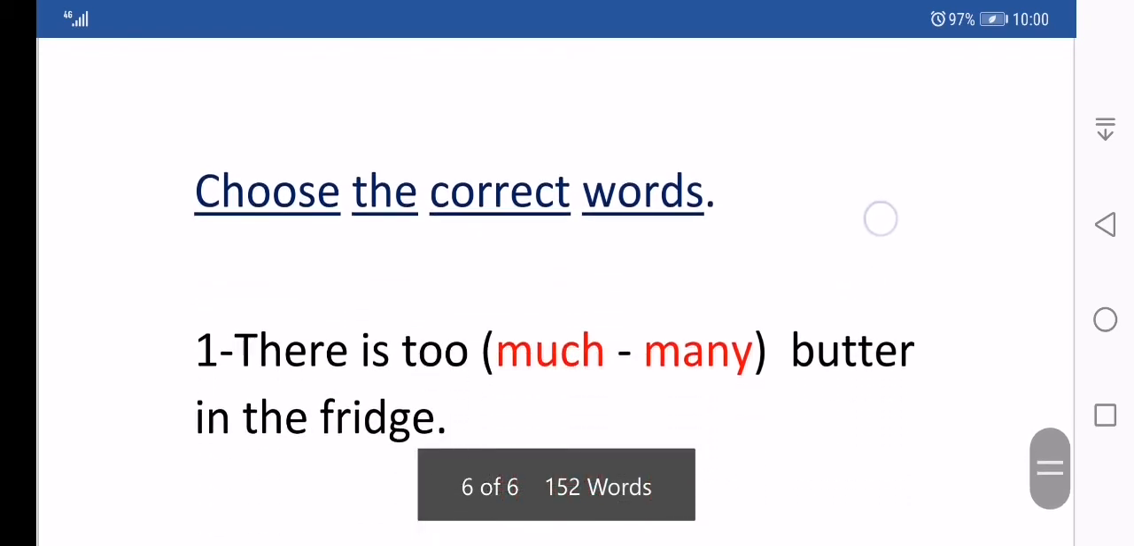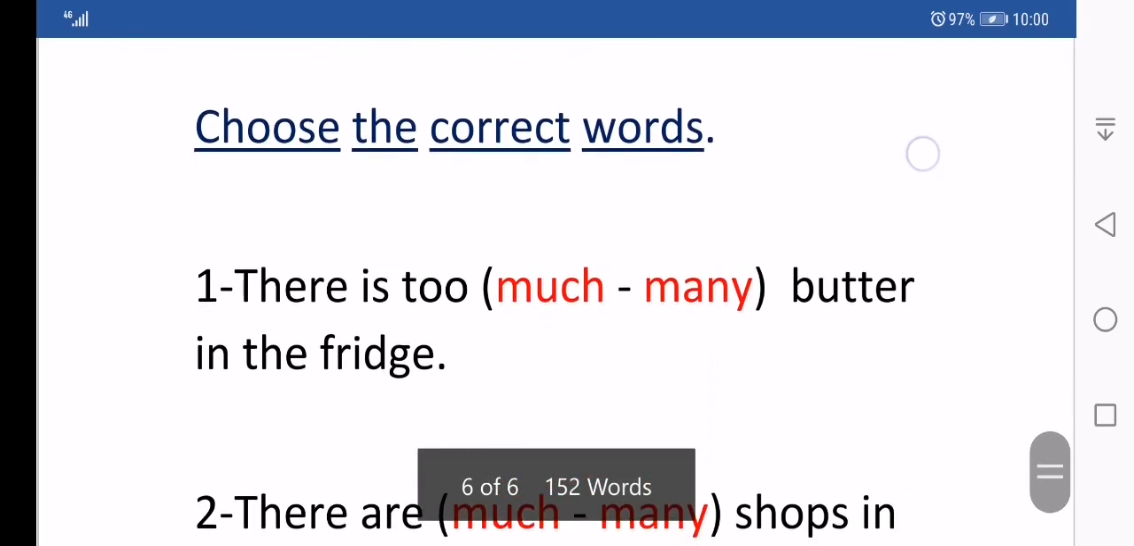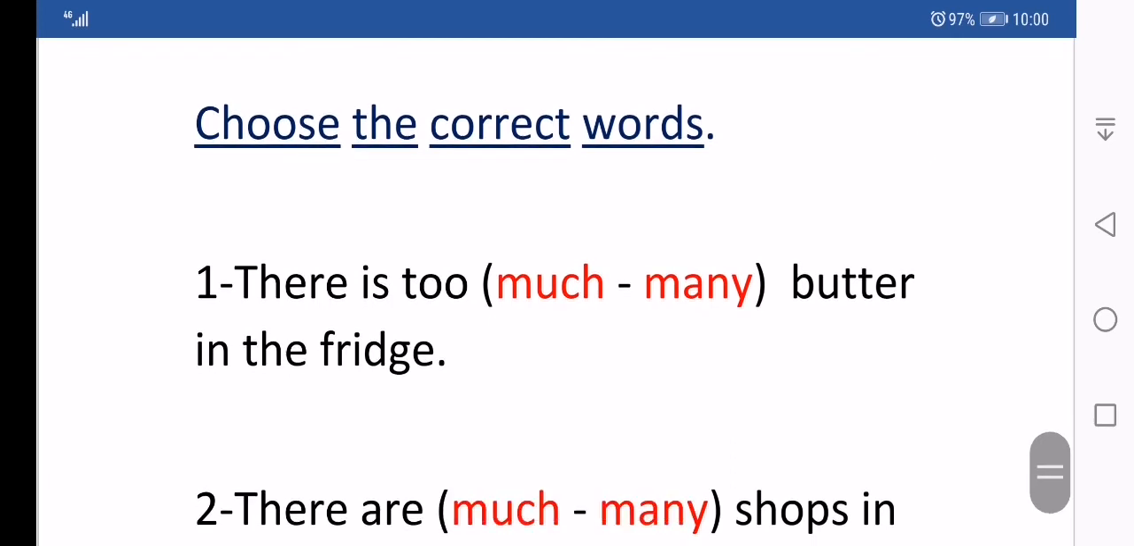Here we have a short exercise about quantifiers. You can do it yourselves. Okay, I will read it for you.